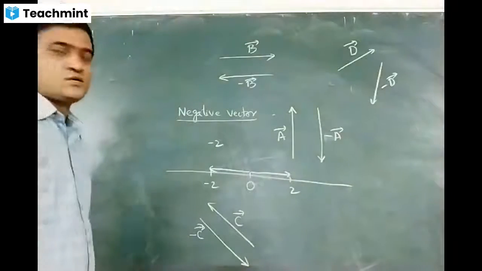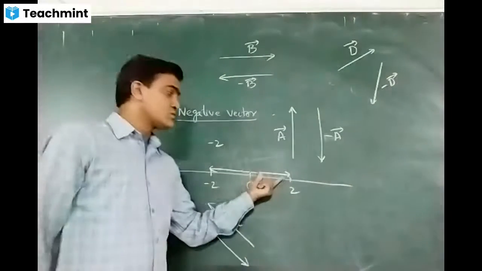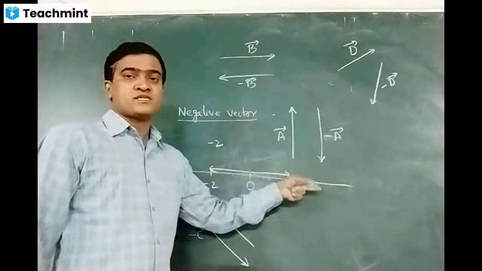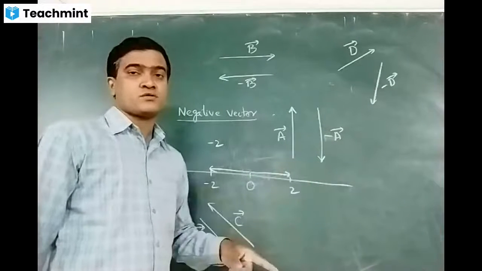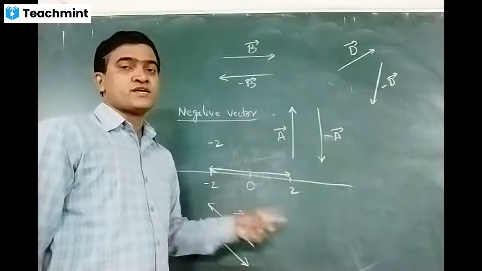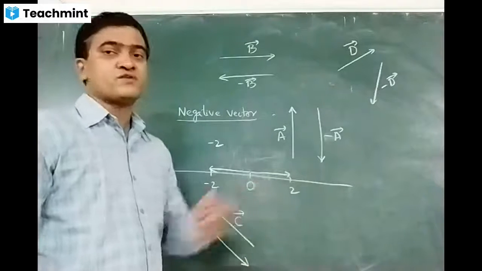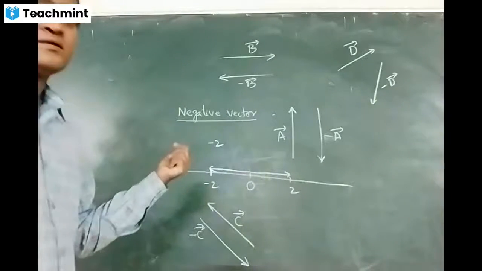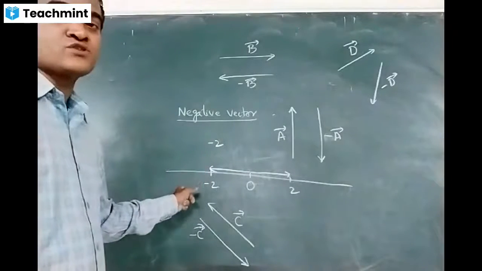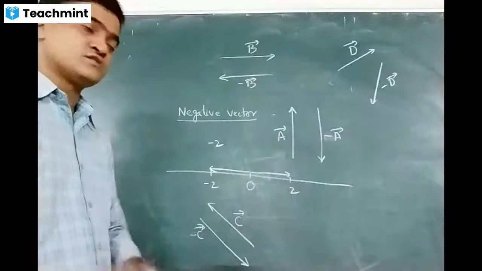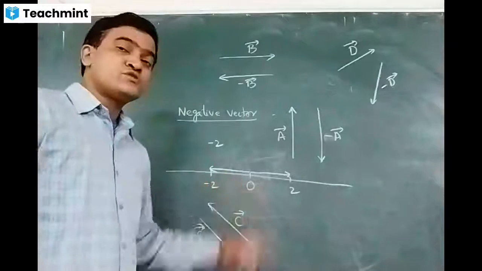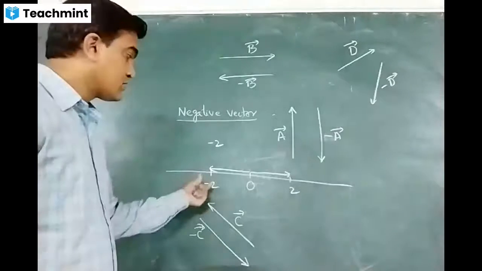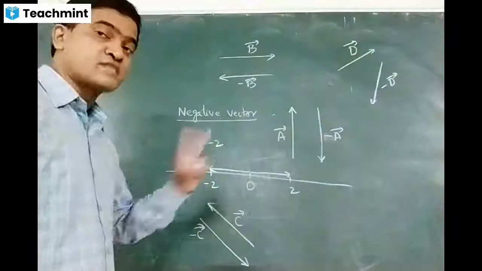Direction is opposite. So if I consider this as 2 meters east, because east tells about direction and 2 meters is the magnitude of that vector, then minus 2 meters should be west. Magnitude is same or not? Yes, magnitude is same, but direction will change.